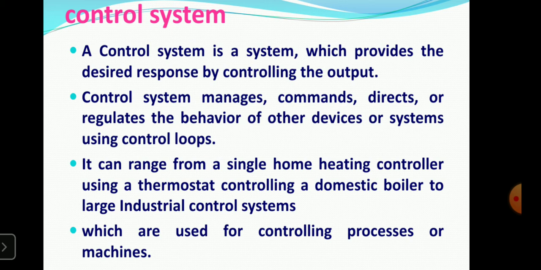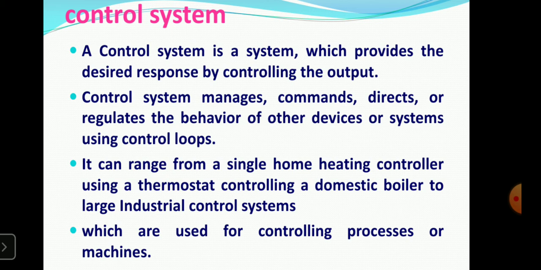But the smart AC, the inverter control AC, is also there. If you set the temperature, there is one sensor. If the temperature decreases or increases, then the AC will start or stop. If the temperature is falling, the AC will be off, so it will save power, and if the temperature is increasing, the AC will automatically start.